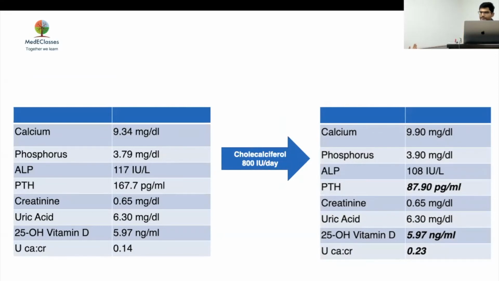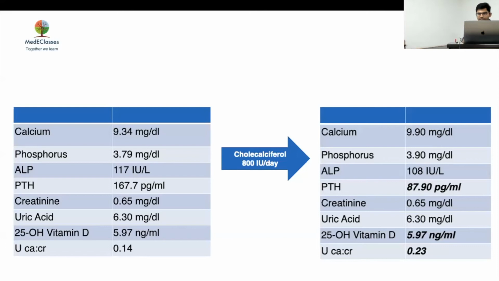And the calcium creatinine ratio only increased marginally to 0.23. So why did you use a smaller dose of 800 rather than the therapeutic dose in this age group? Around 3,000 to 6,000 units per day we have to give, sir. But we need to see the change, whether it goes into hyperparathyroidism. When you are doing this therapeutic trial of vitamin D, do not give a high dose. If he is hyperparathyroid, you will have a huge hypercalcemia.